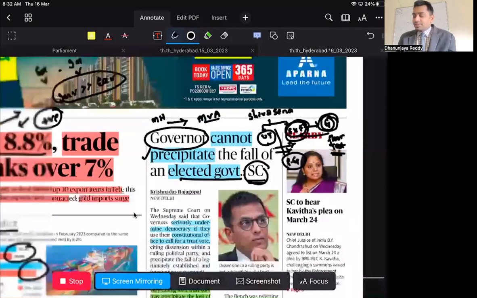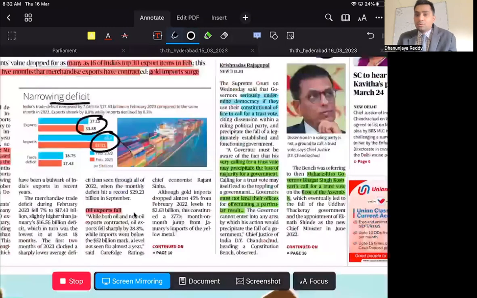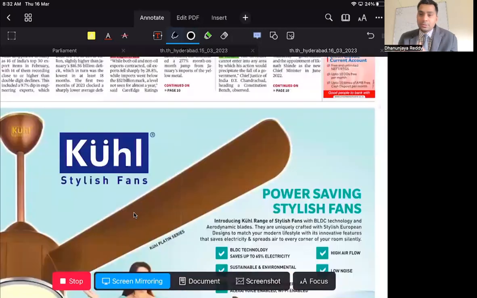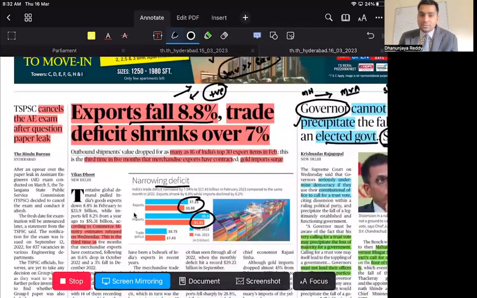So this is what is being questioned, but the question always remains: who can call for a floor test? Right, governor. It is the governor who can call for the floor test of the assembly if he thinks that there is no confidence in the house. The only question here is about defection. So it is an ongoing news. We can regularly follow it, as we have been following it for many years, many months.